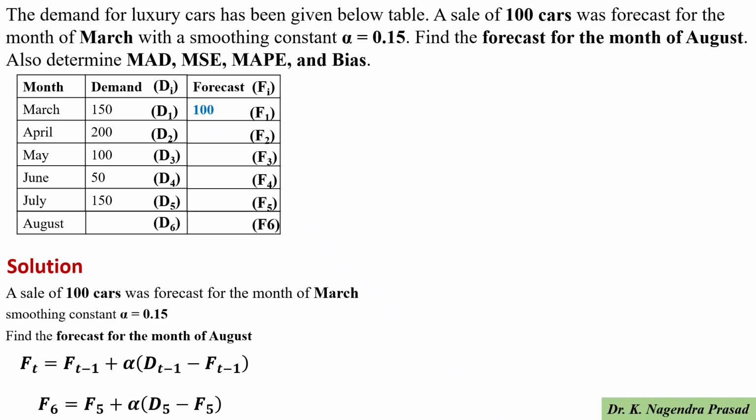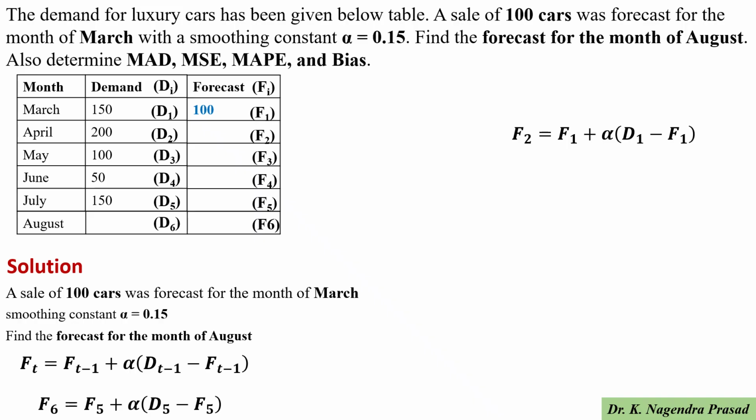Before determining F6, we have to determine F2, F3, F4, F5. First we go for the F2 value, the forecast for the month of April. F2 equals F1 plus alpha into D1 minus F1.